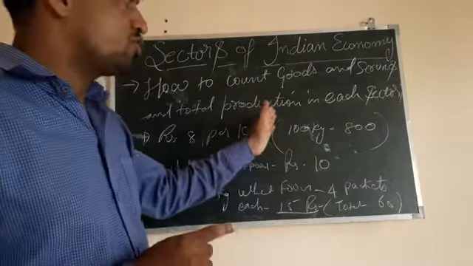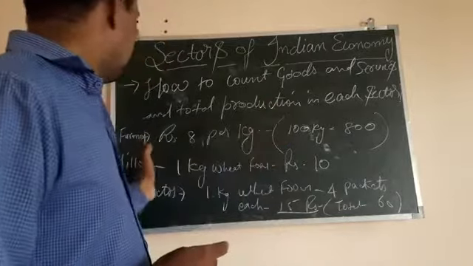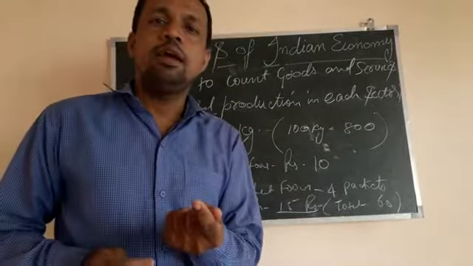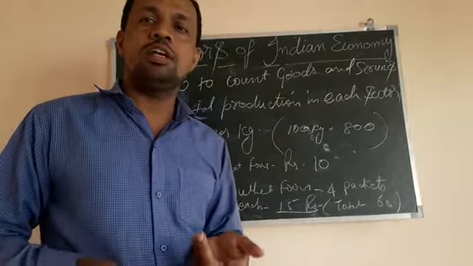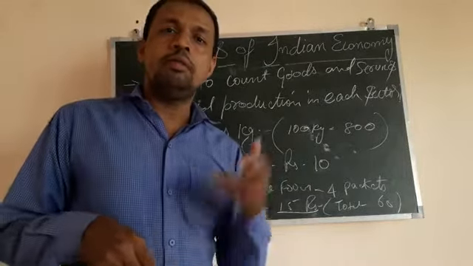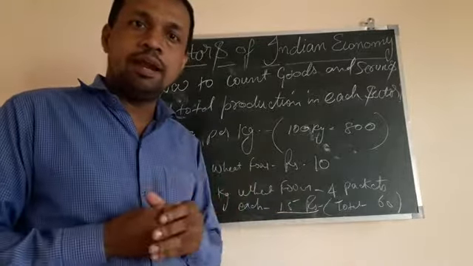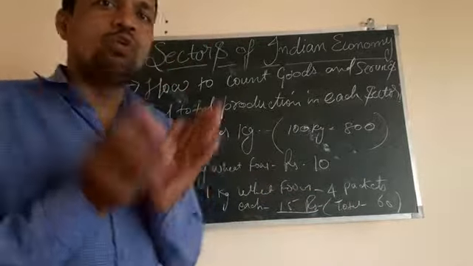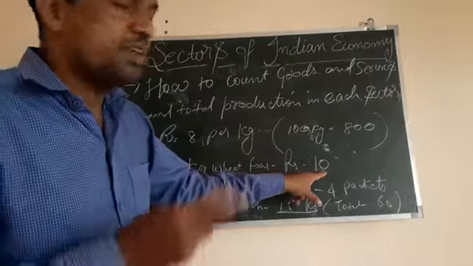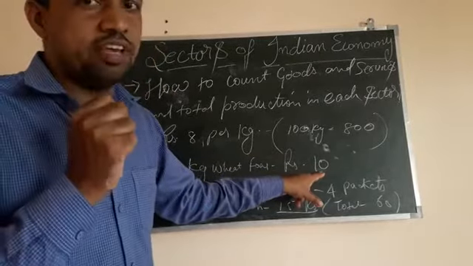See, he has sold at 8 rupees. The miller has made wheat flour from that. He has used electricity or maybe a diesel engine or anything, so the cost of that also will be added. Transportation cost, everything included, he has saved 2 rupees extra on that. 10 rupees per kg he has sold.